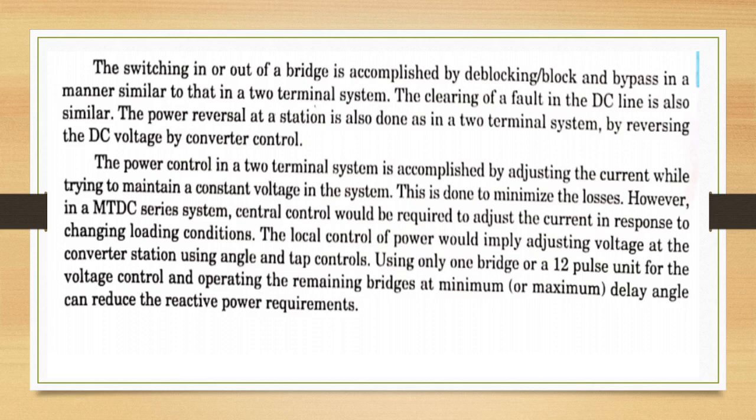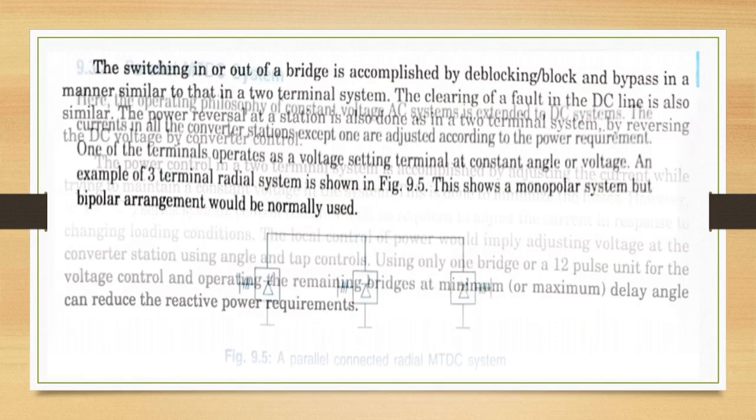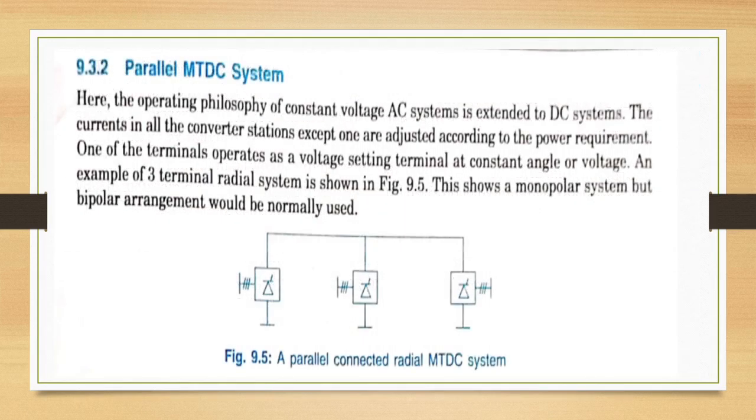Using only one bridge or a 12-pulse unit for the voltage control, and operating the remaining bridges at minimum or maximum delay angle, can reduce the reactive power requirements. Let us see now the parallel MTDC system. Here, the operating philosophy of constant voltage AC systems is extended to DC systems. The currents in all the converter stations except one are adjusted according to the power requirement. One of the terminals operates as a voltage setting terminal at constant angle or voltage.